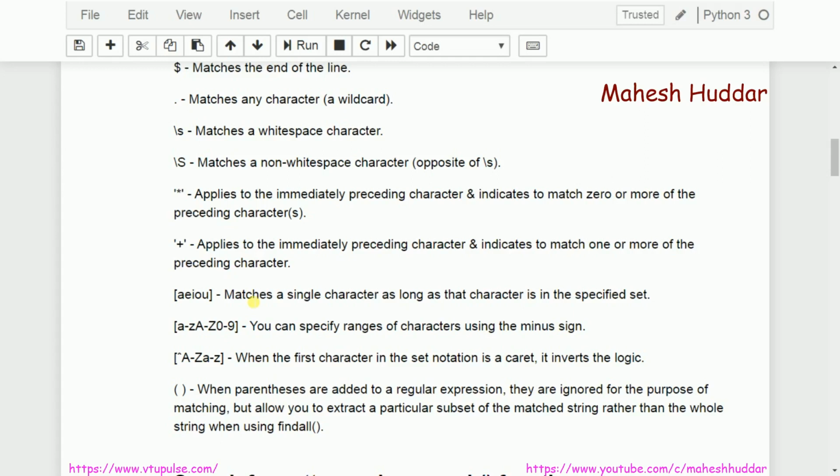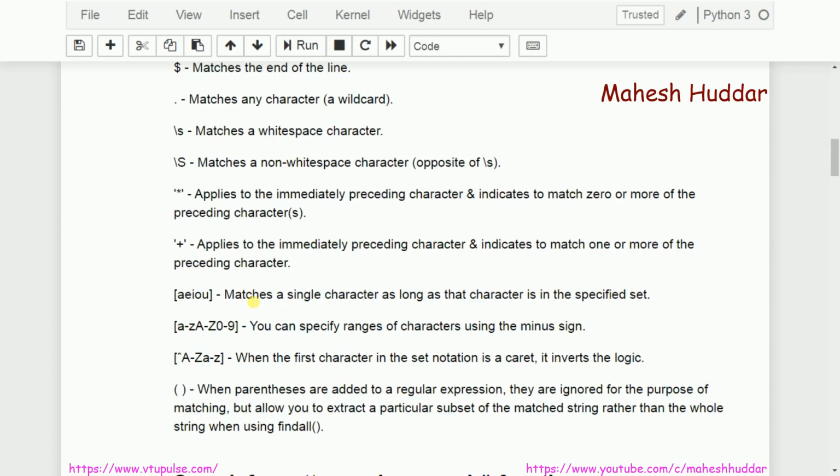The next one is again a character sequence example. In this case, it matches lowercase letters, uppercase letters, as well as 0 to 9 digits, but it matches a single character. We can write ranges using the minus symbol. If I want to match A to D, I can write A minus D. It will match all the characters in the range A to D, but only one character at a time. If you want more characters, we need to use either star or plus or question mark depending on our requirement.